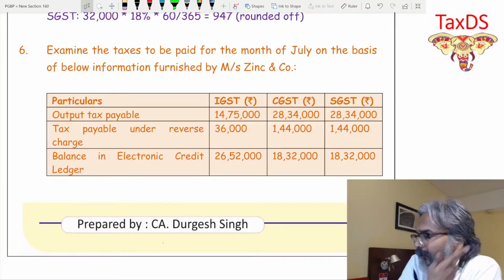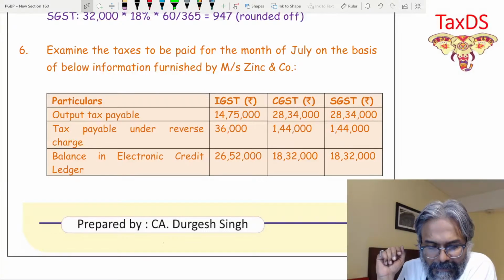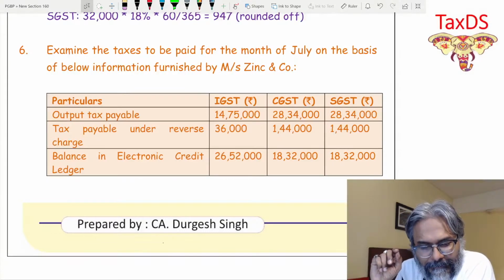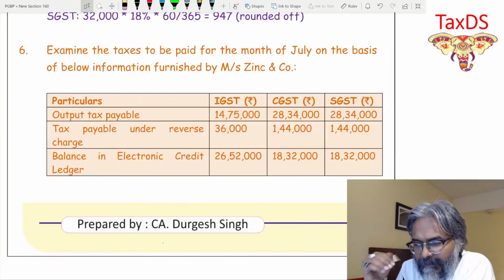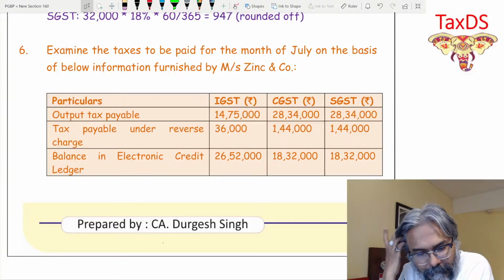Thereafter, the tax under the reverse charge mechanism, the RCM, has also been given to you. Then they are also giving you the balance in the electronic credit ledger, IGST, CGST and SGST. Those three points have been shared with you.